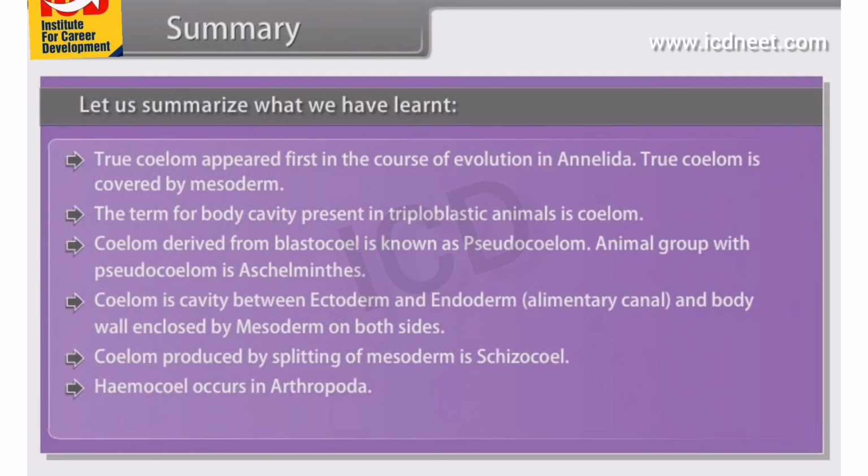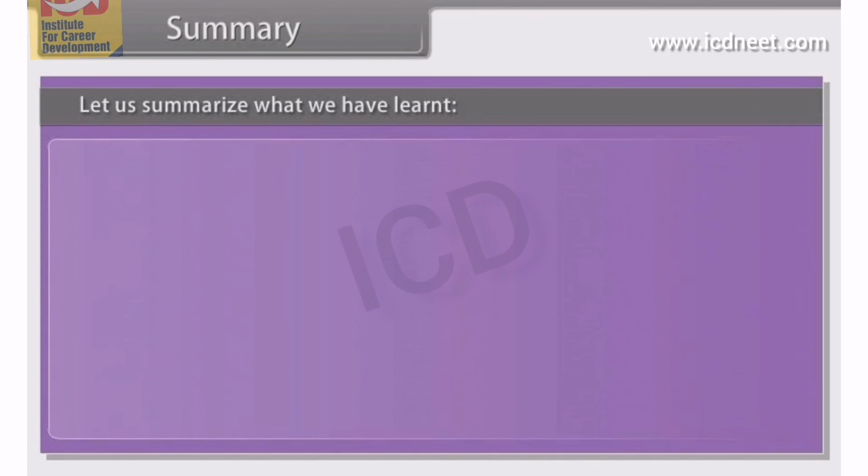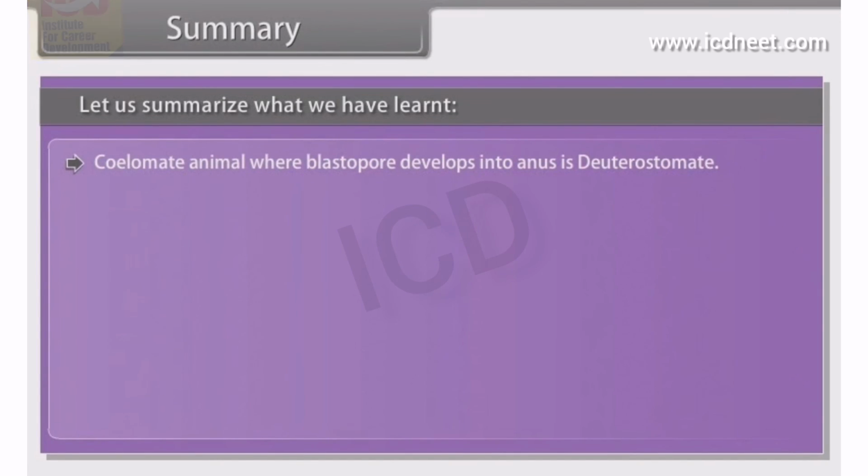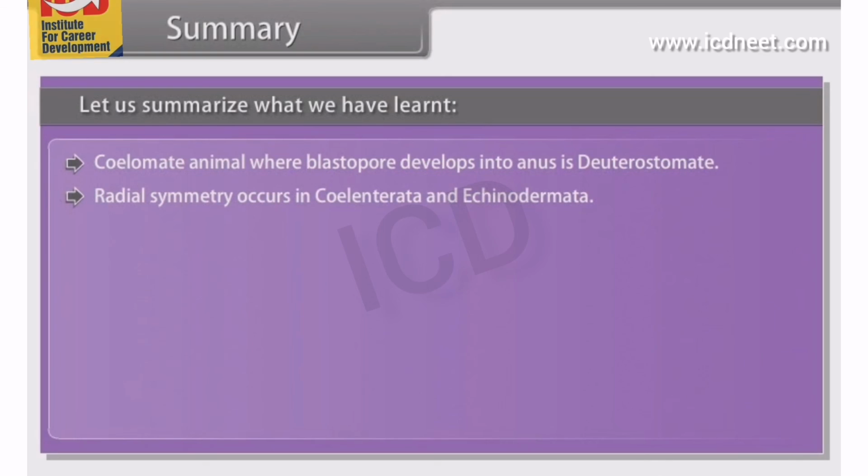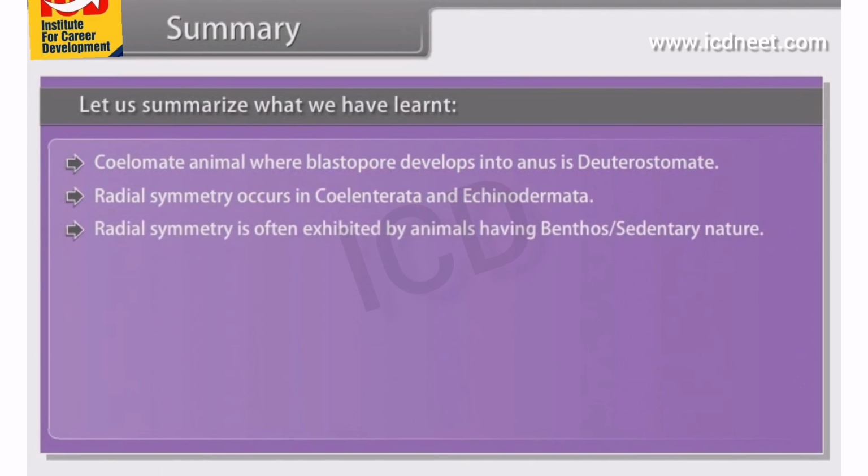Hemocoel occurs in Arthropoda. An enterocoelomate invertebrate group is Echinodermata. Coelomate animal where blastopore develops into anus is deuterostomate. Radial symmetry occurs in Coelenterata and Echinodermata. Radial symmetry is often exhibited by animals having benthos or sedentary nature. Metamerism is characteristic of Annelida.